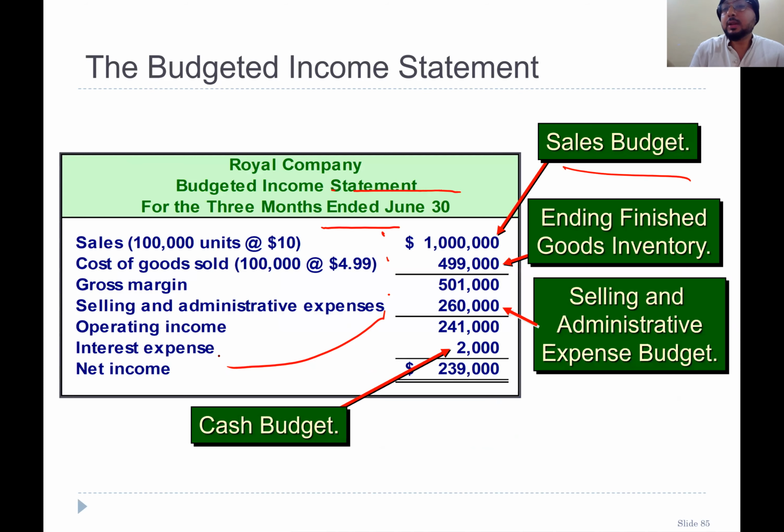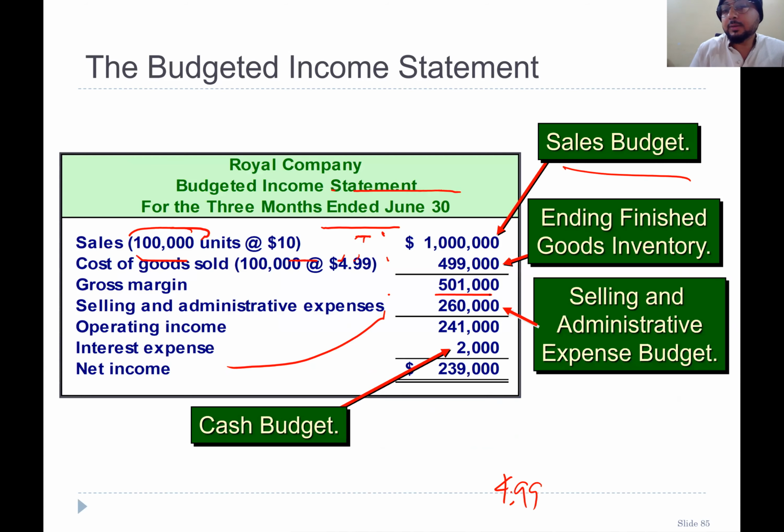So sales in a quarter, 1 million. So cost of goods sold. We sold 100,000 units. So what is the cost of 100,000? We calculated 4.99 as a per unit cost, right? Multiply by, so where is this 4.99 coming from? We calculated it when calculating the finished goods inventory over there, right?